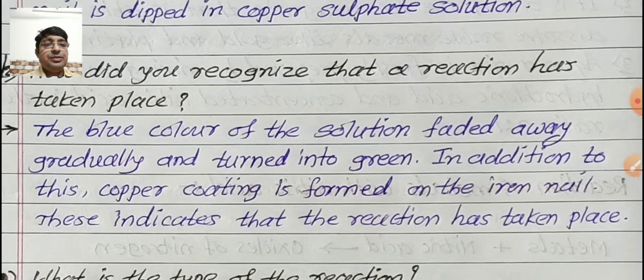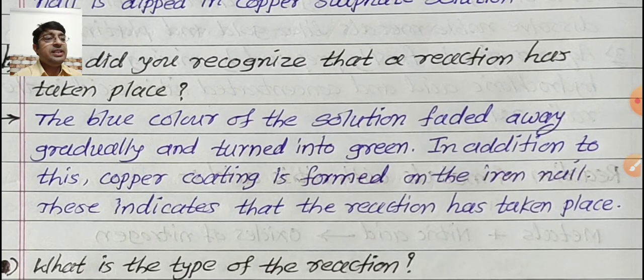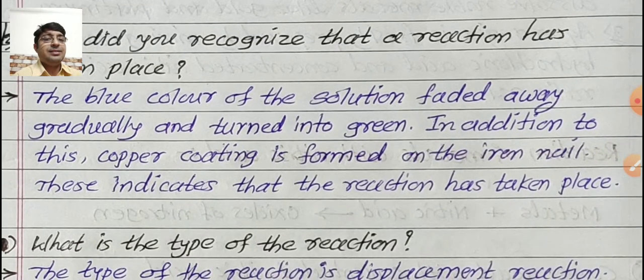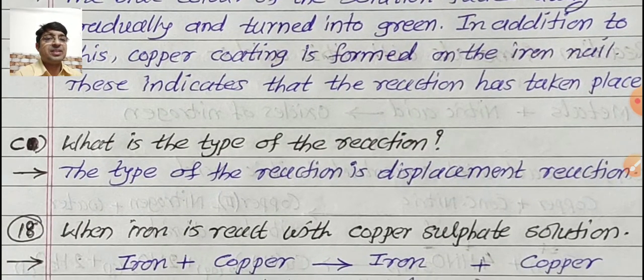In addition to this, copper coating is formed on the iron nail. These indicate that the reaction has taken place. We are observing these changes in the first test tube, where we are taking the blue color solution of copper sulfate.